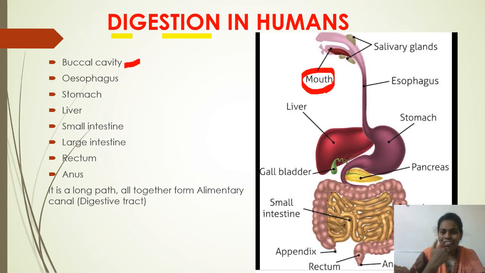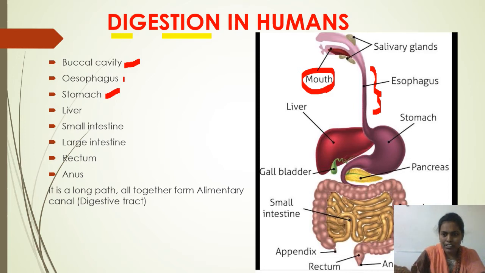The opening which is present here is called the buccal cavity. The place inside the mouth is called the buccal cavity. The digestive system starts from the buccal cavity only. And this buccal cavity opens into a long tube-like structure which is called the esophagus. This esophagus opens into one big J-shaped, bag-like organ which is called the stomach.